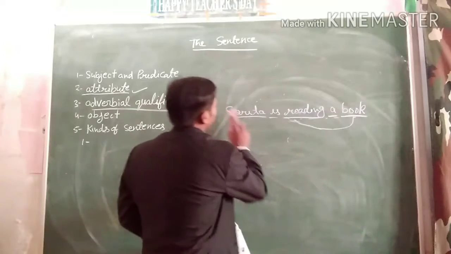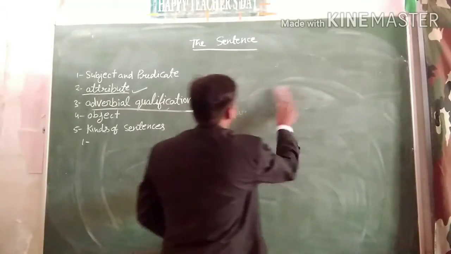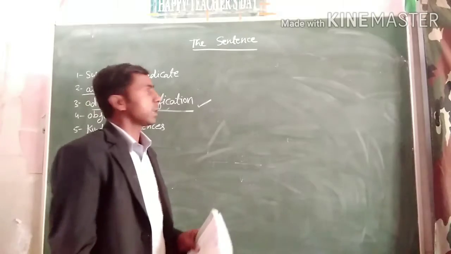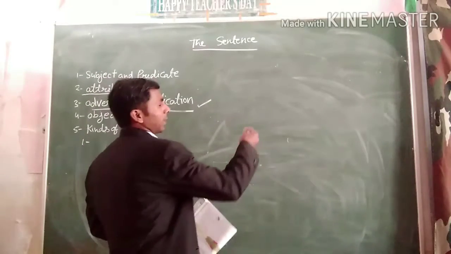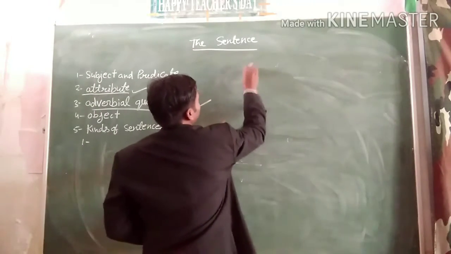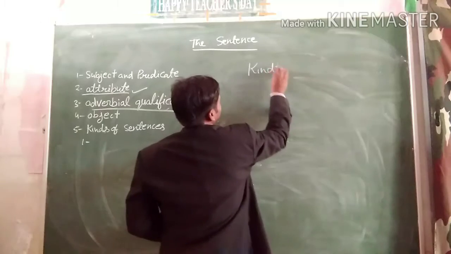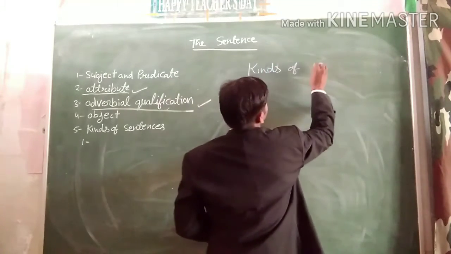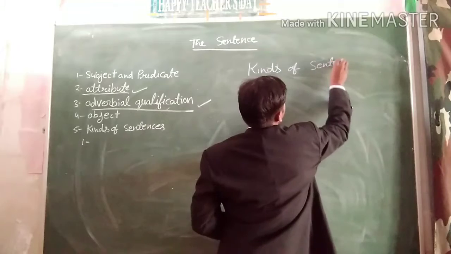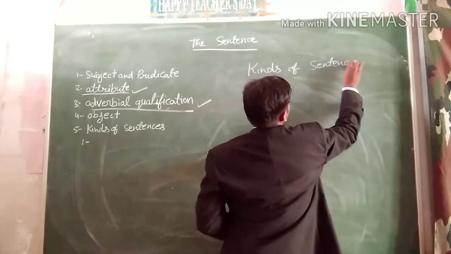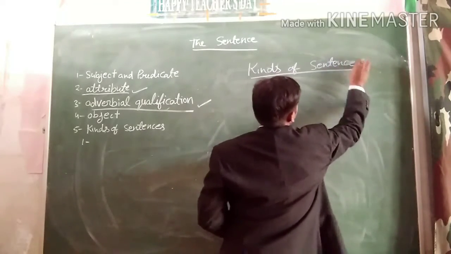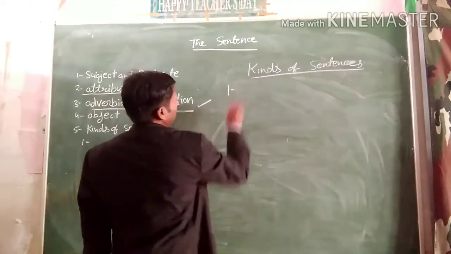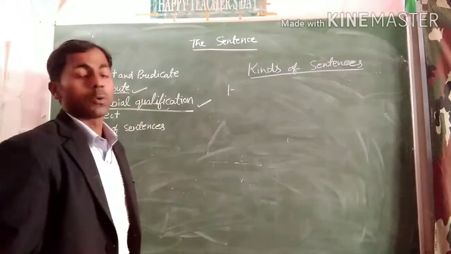We have a lack of time, so I need to teach at speed, so don't worry, listen carefully. First we are talking about the kinds of sentences. Kinds of sentences are divided into 4 parts.